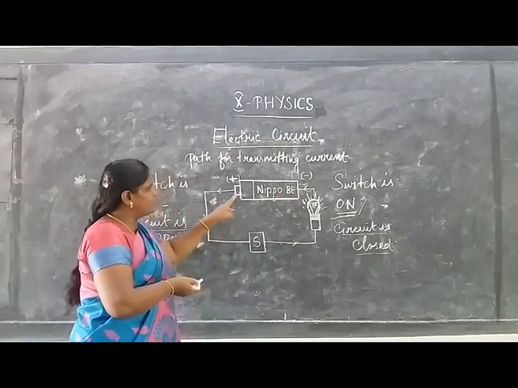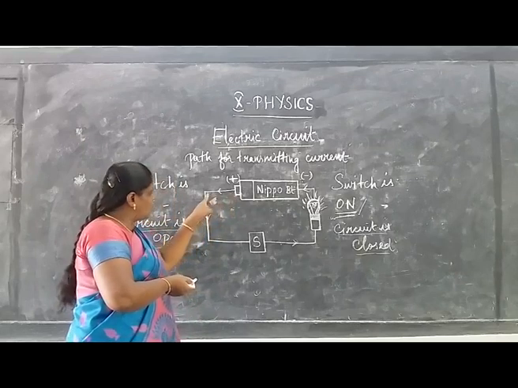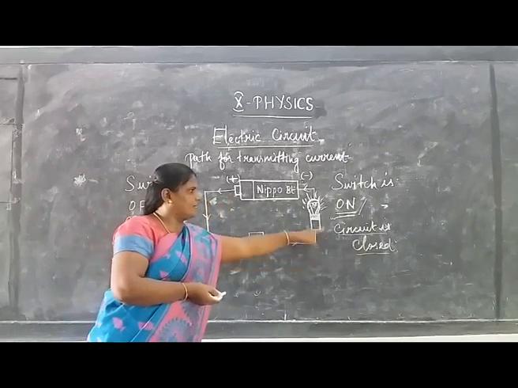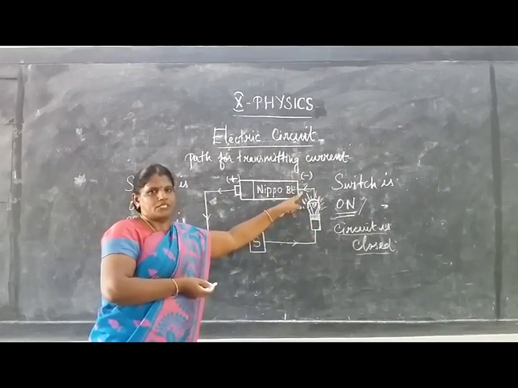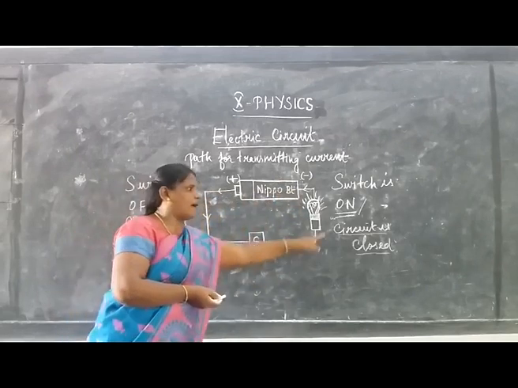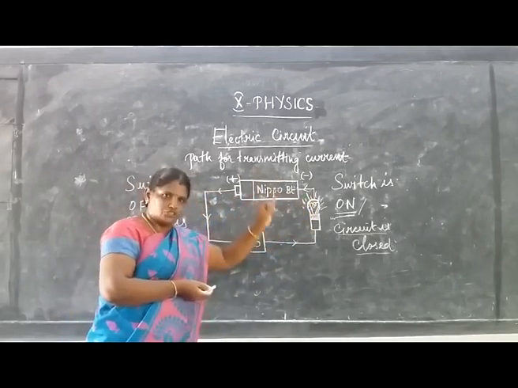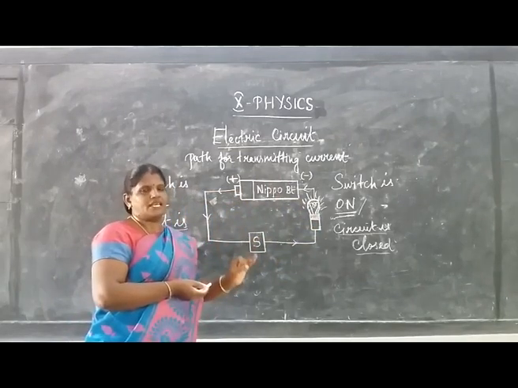So now you can tell what an electric circuit is. See here, it is a closed path. An electric circuit is a continuous closed path which has a network of electrical components.